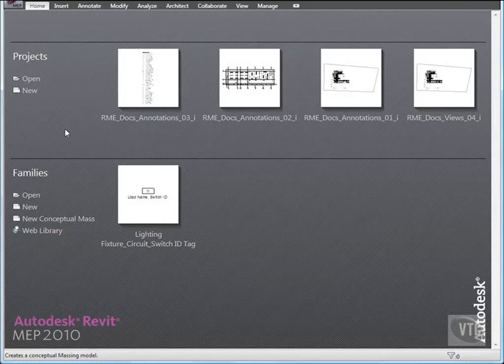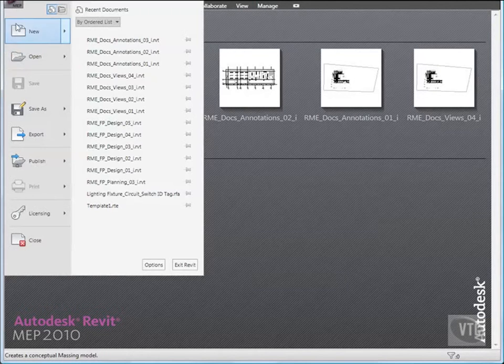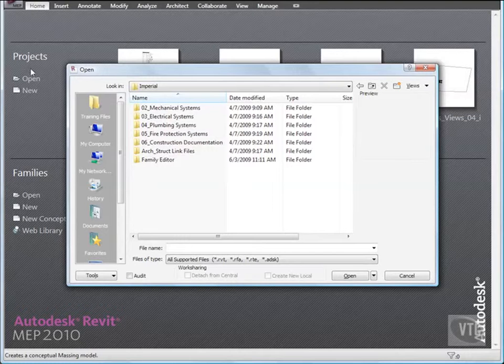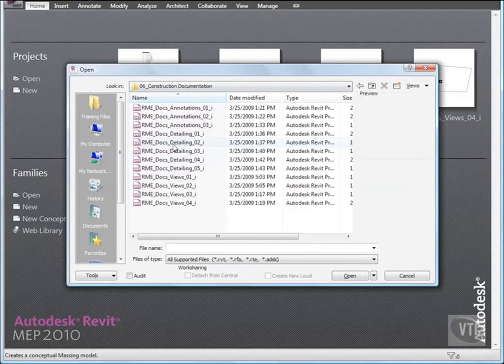In this lesson, you will place elevation views on a sheet and then arrange them as a single view in preparation for creating a one-line diagram. Click the menu browser and select Open. And from the Training Files Imperial Construction Documentation folder, open the file RME Docs Detailing 01.